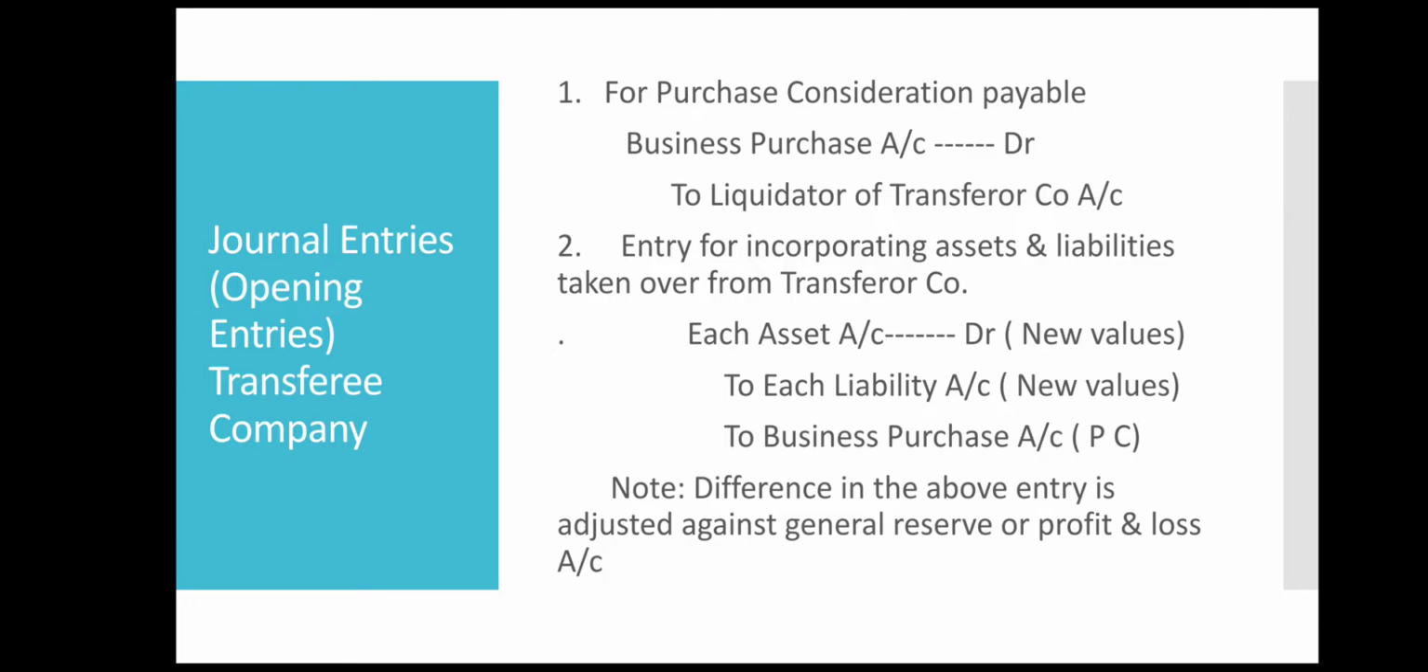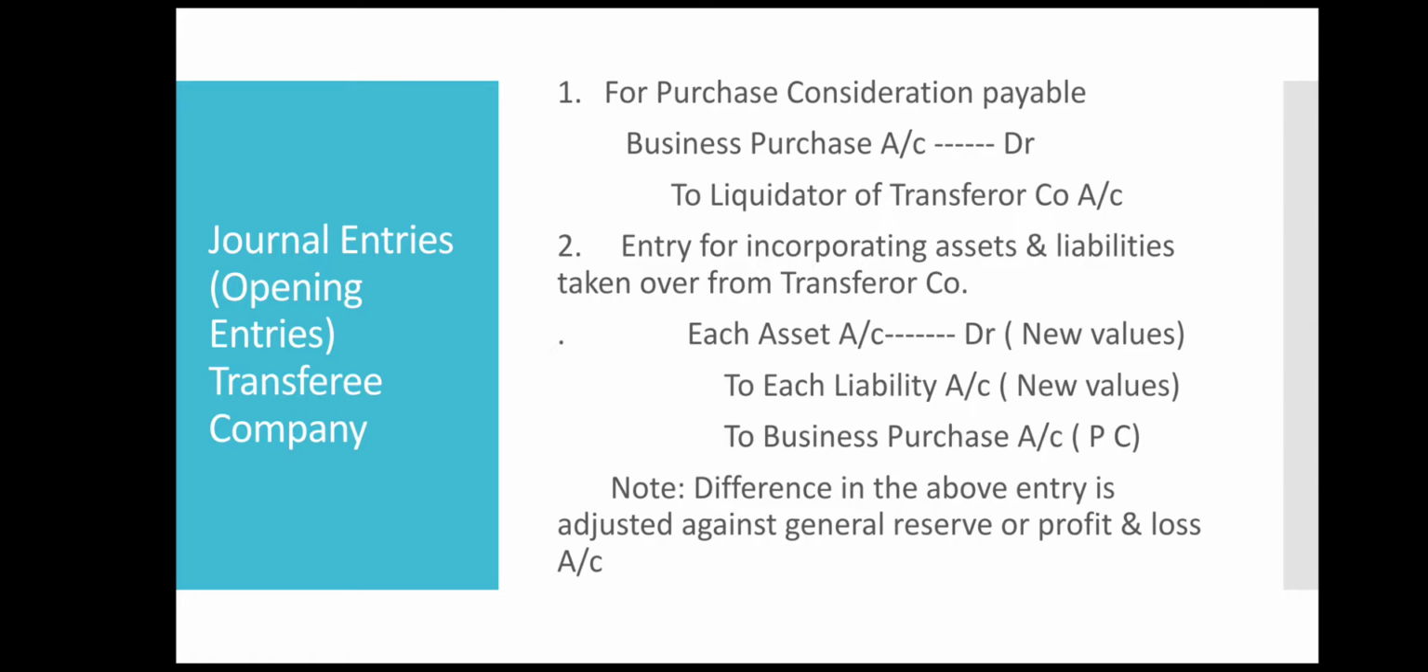Liabilities in the sense outside liabilities only, not the share capital and reserves and surplus. Outside liabilities like creditors, bills payable and so on, only those liabilities will be considered. Credit to business purchase account with the amount of purchase consideration. So once again, your business purchase account with the value of purchase consideration has to be taken. So all the assets are to be debited, liabilities will be credited along with the purchase price, that is purchase consideration. So there can be a difference in this account.